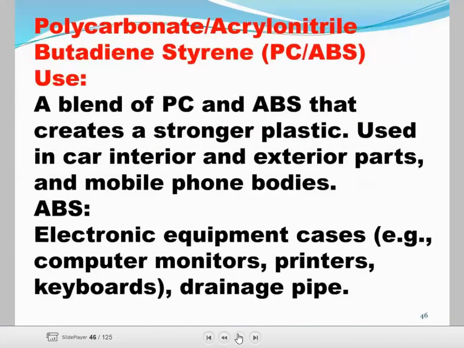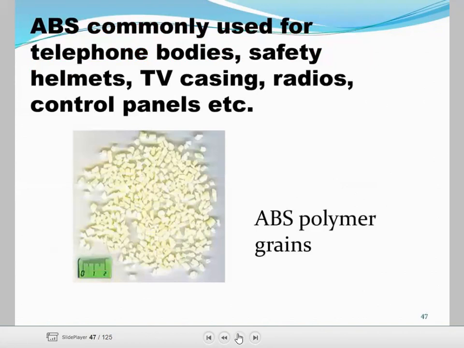Next one is polycarbonate acrylonitrile butadiene styrene, a blend of PC and ABS that creates a stronger plastic used in car interior and exterior parts and mobile phone bodies. Next is ABS: electronic equipment cases like computer monitors, printers, keyboards and drainage pipes are made of ABS plastic. ABS is also commonly used in telephone bodies, safety helmets, TV casings, radios and control panels.